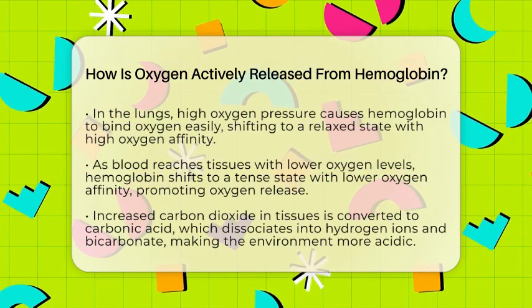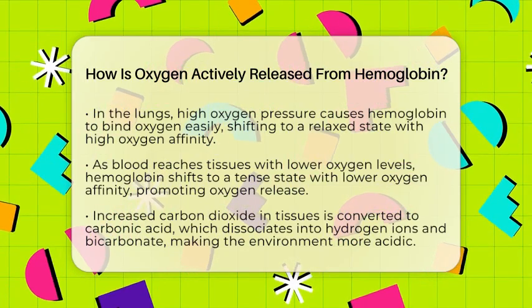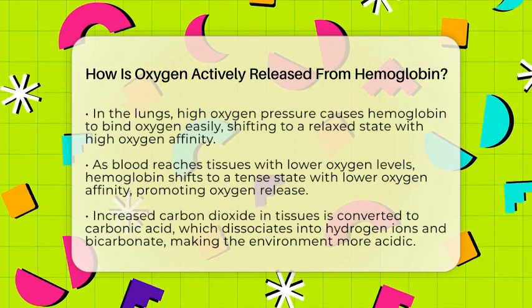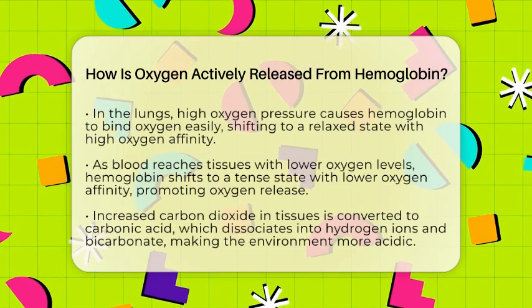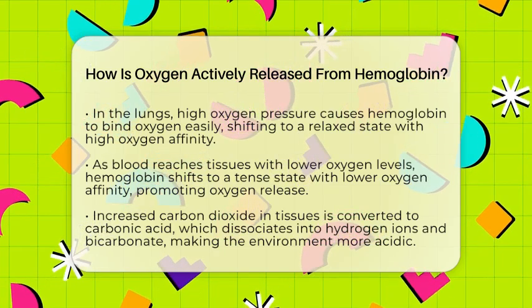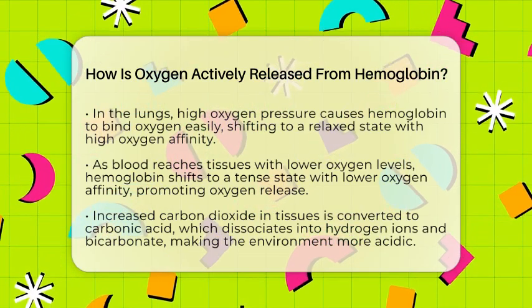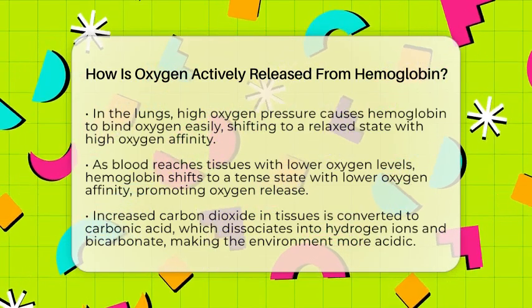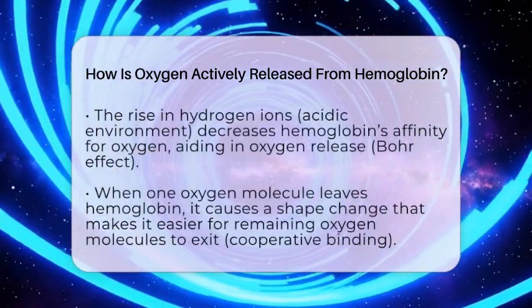But it's not just about oxygen pressure. Increased levels of carbon dioxide in tissues also play a big role. When cells use oxygen, they produce carbon dioxide, which diffuses into red blood cells. Inside, an enzyme called carbonic anhydrase converts carbon dioxide into carbonic acid, which then dissociates into hydrogen ions and bicarbonate.